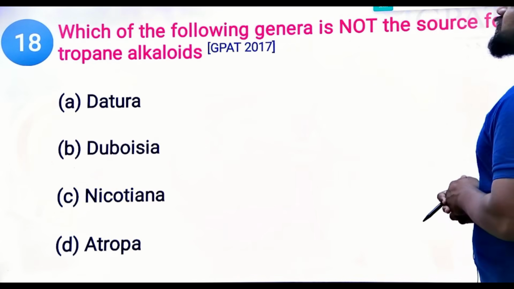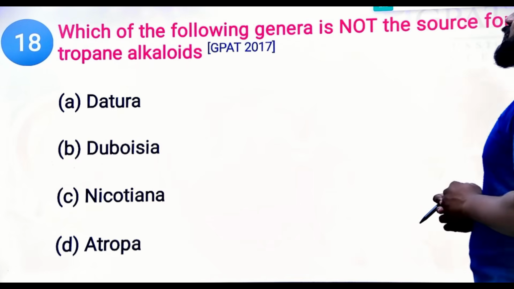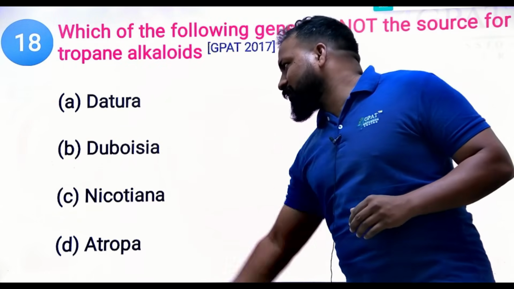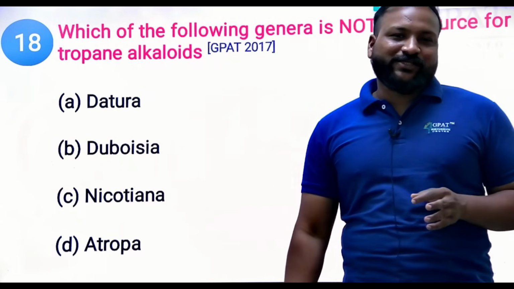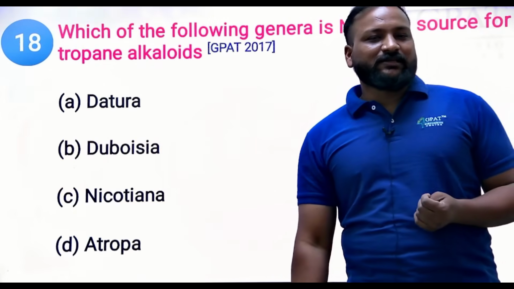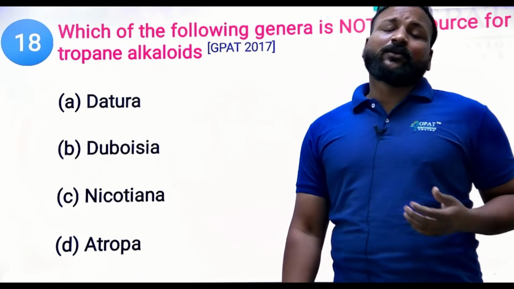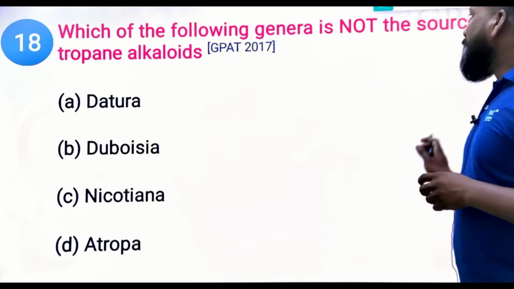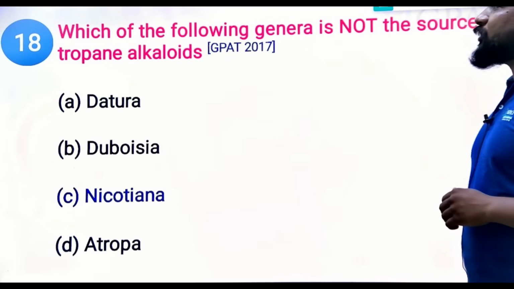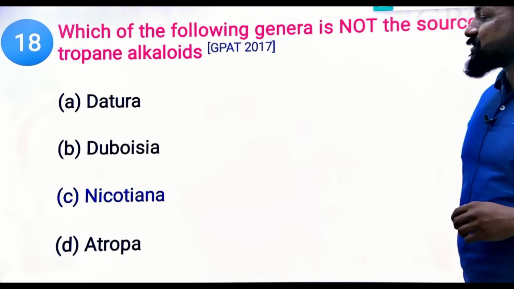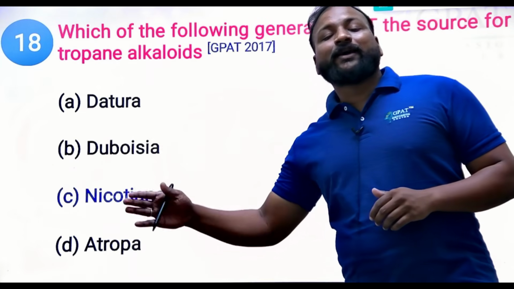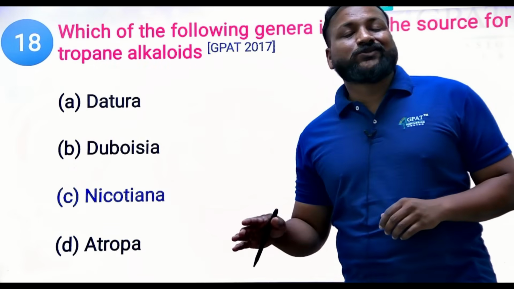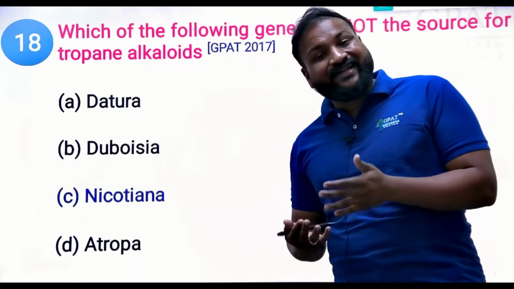Okay, next. Which of the following genera is not the source of tropane alkaloids? Which of the following does not belong to the tropane alkaloids? So tell me what is the right answer. We already discussed tropane alkaloids mostly belong to the family Solanaceae. Which of the drugs does not belong to this family? Nicotiana, tobacco or nicotine, does not belong to the Solanaceae family, and it does not contain tropane alkaloids.